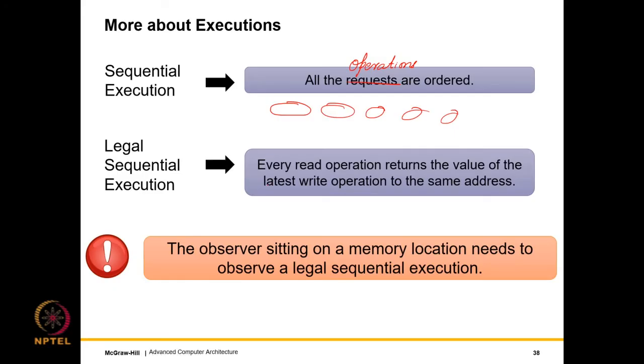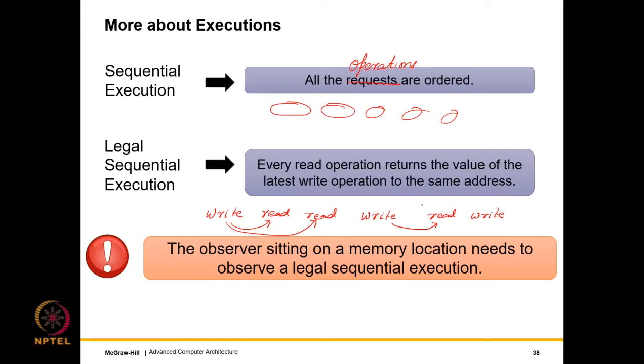What is a legal sequential execution? So in a legal sequential execution, what will we have? We'll have maybe a read, right? So in a sequential execution, they are ordered, so we'll have something like this. In a legal sequential execution, every read operation returns the value of the latest write operation to the same address. In the sense, if I read, I'll get the value of this, right? If I read over here, I'll get the value of this, right? And I'll get the value of this, right?